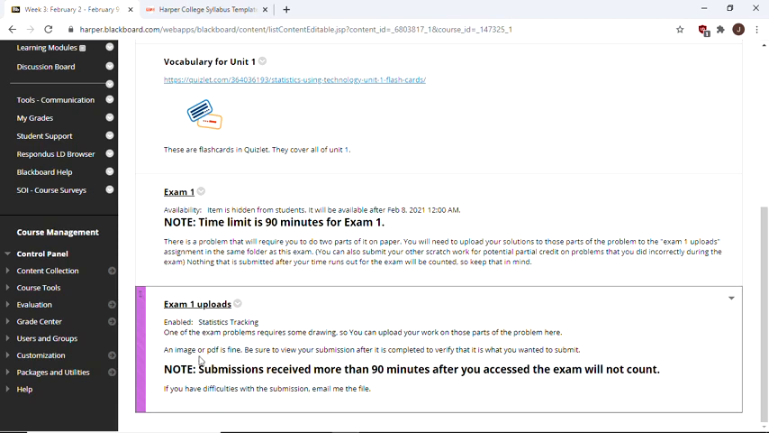Now, I've got this large font, bold nonsense that says submissions received more than 90 minutes after you access the exam will not count. So again, the exam is made for a 50-minute test. You've got 90 minutes. So that should be more than enough time to figure out the technology and get it uploaded to here. If you have problems uploading it, email it to me. You've got my email address. Just shoot me an email with the image or whatever.